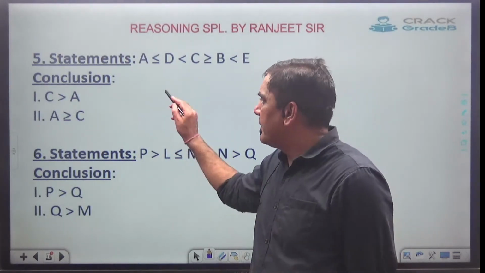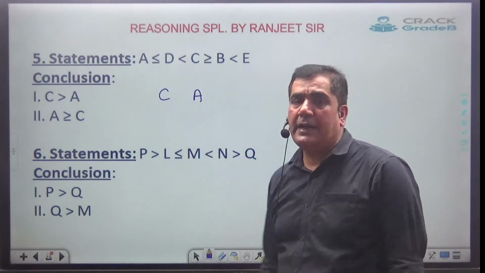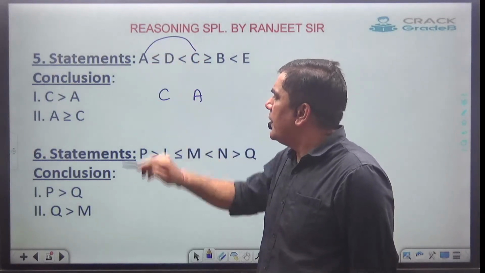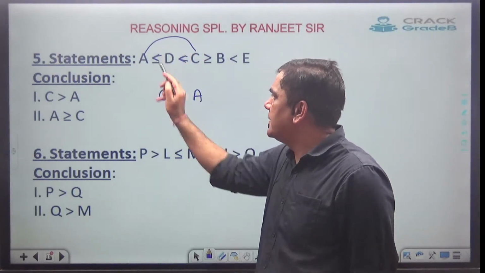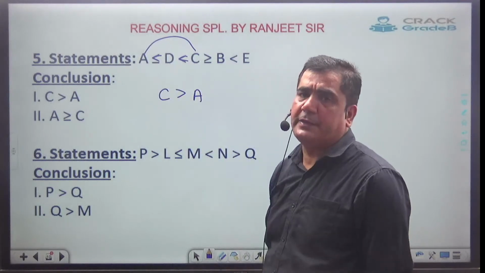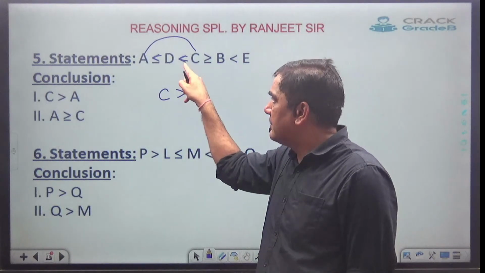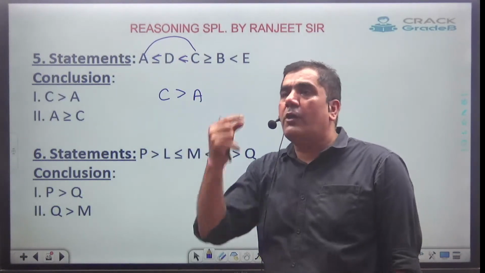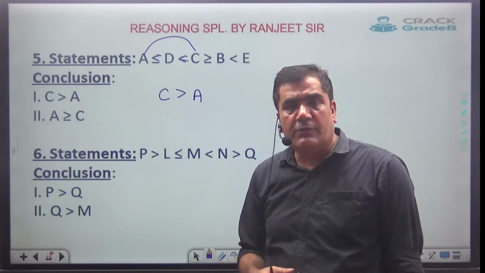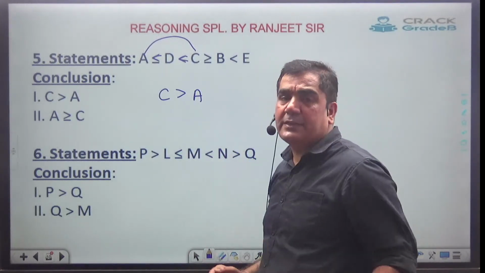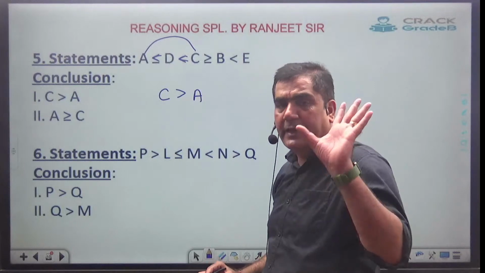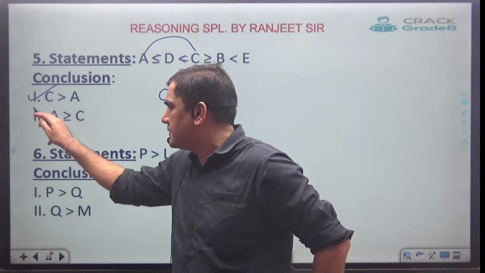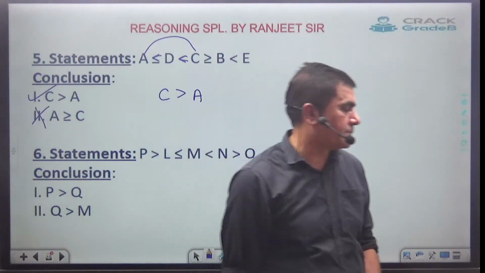Here I have to find the relation between C and A. Everywhere I can see the face is towards C, and equal to can't be there, as this symbol doesn't have equal to. Equal to is only possible if all the faces have equal to. So my final answer will be: out of C and A, a relation will be there and the face is towards C. The other is wrong. So the answer is only one.